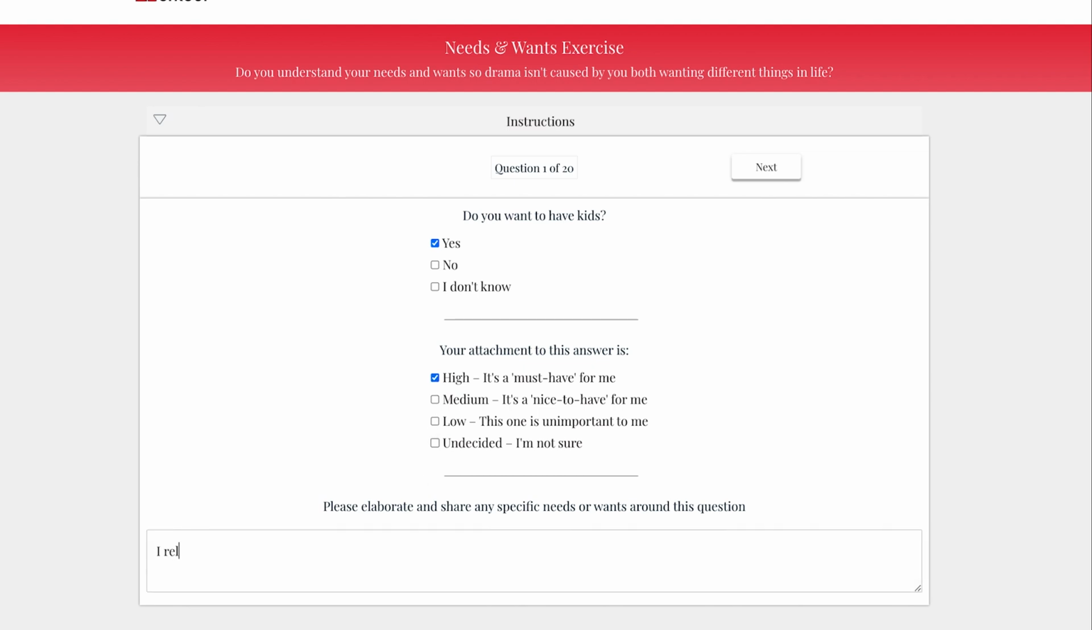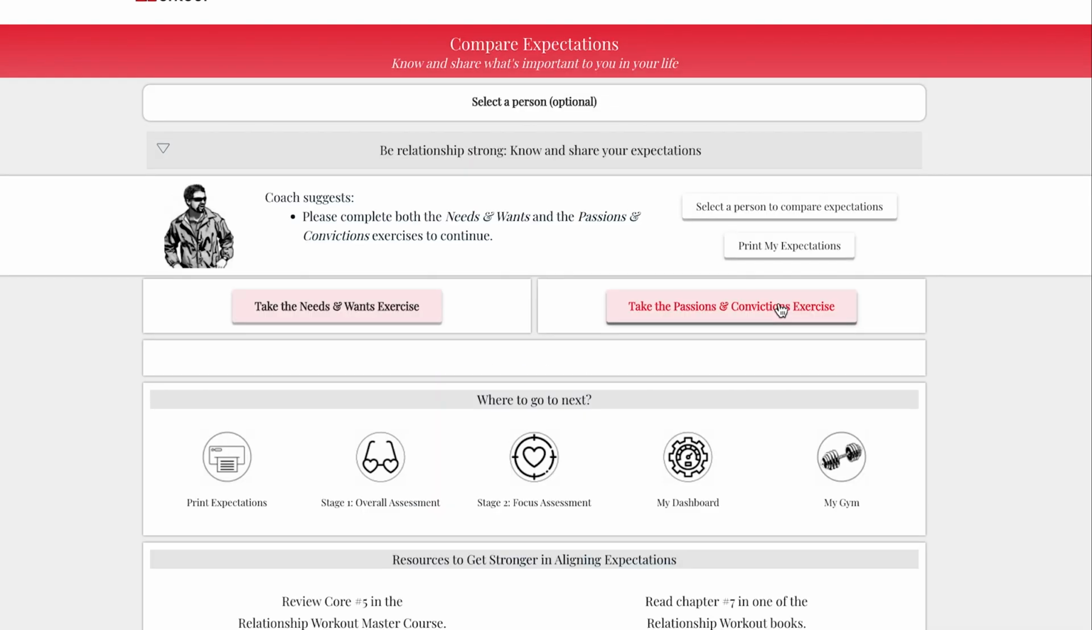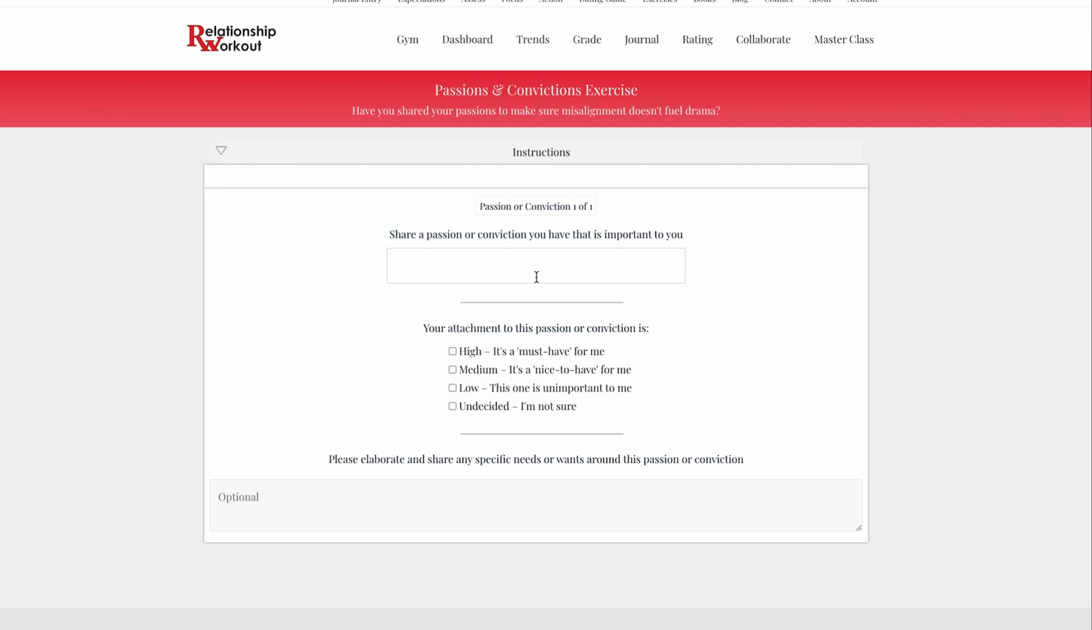Then, elaborate on your answer in the comment section. Remember, the more information you provide around each core area, the more information you'll be able to communicate with a potential person around your expectations. Once you completed your needs and wants, take the passions and convictions exercise.